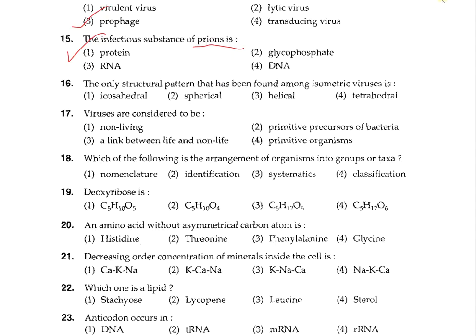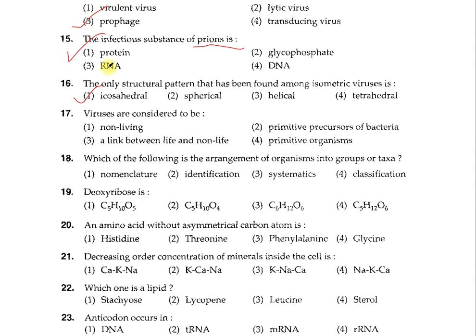Next question is question number 16. The only structural pattern that has been found among isometric viruses is: 1. Icosahedral, 2. Spherical, 3. Helical and 4 is tetrahedral. So now the structure patterns means the symmetry which is found in the isometric viruses. The option 1, icosahedral, is correct. The icosahedral symmetry, here there are 20 sides and each side is an equilateral triangle.